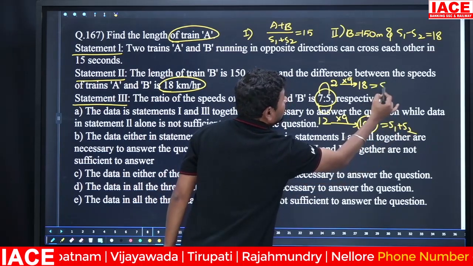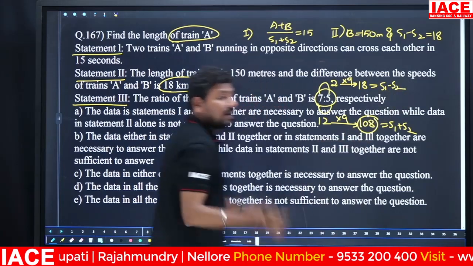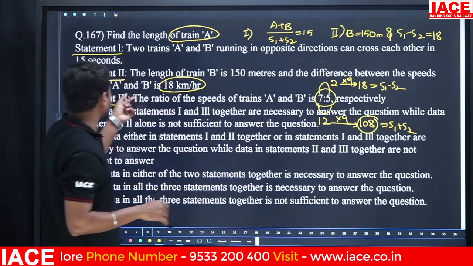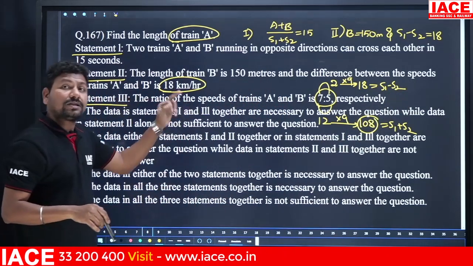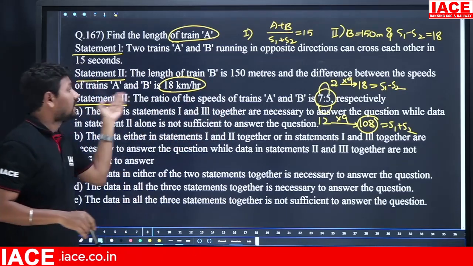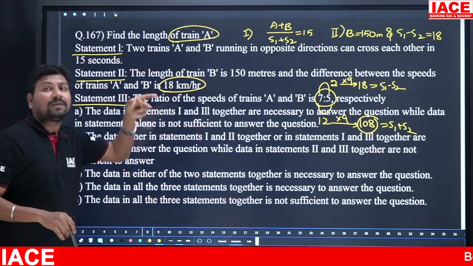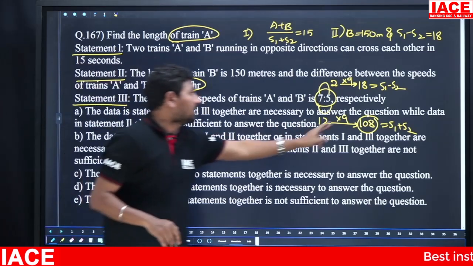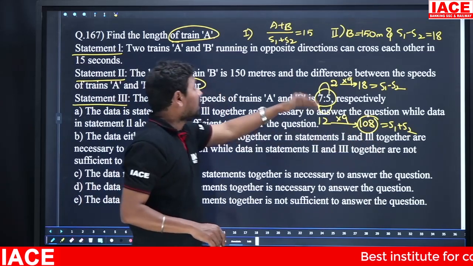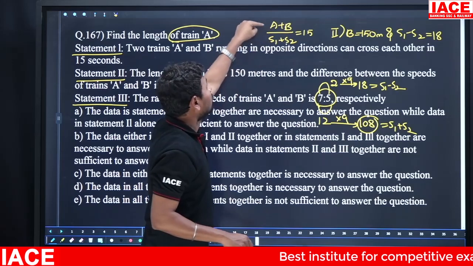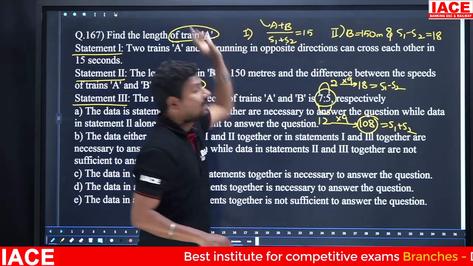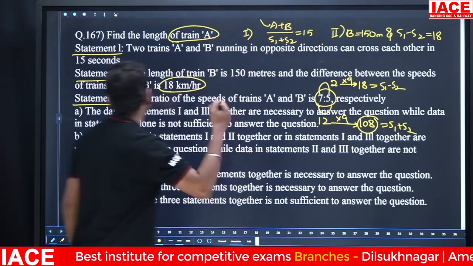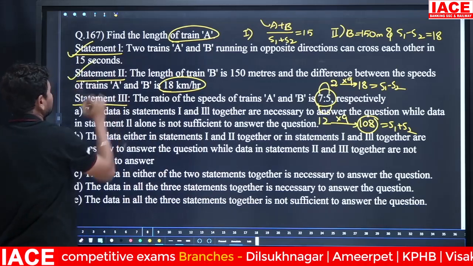This is S1 minus S2. With the help of S1 minus S2 from statement 2, we are finding S1 plus S2 with the help of statement 3 also. That means statement 2 and statement 3 combined give you the S1 plus S2 value. Once you get the S1 plus S2 value and B's length, you can easily find the answer, train A's length. That means statement 1 is required, statement 2 is required, statement 3 is required.